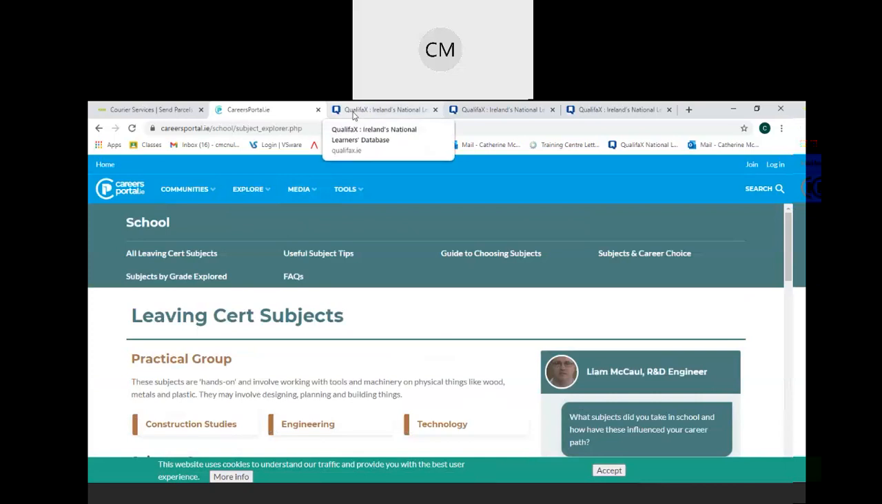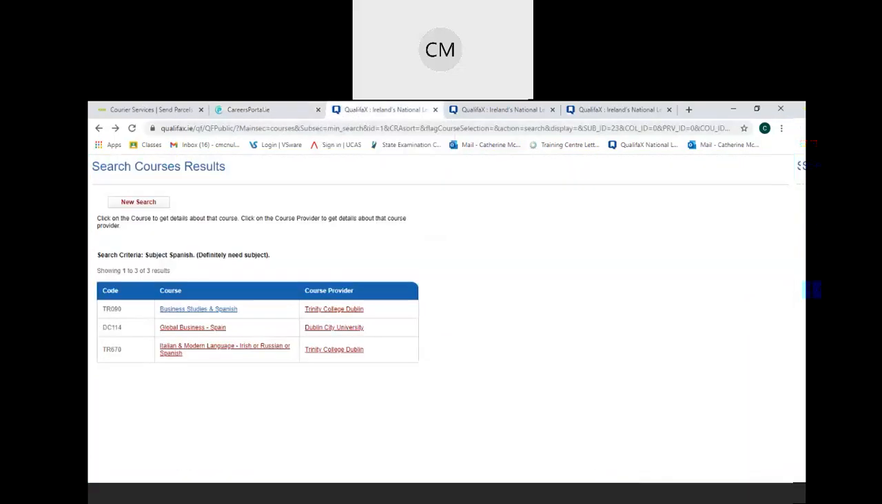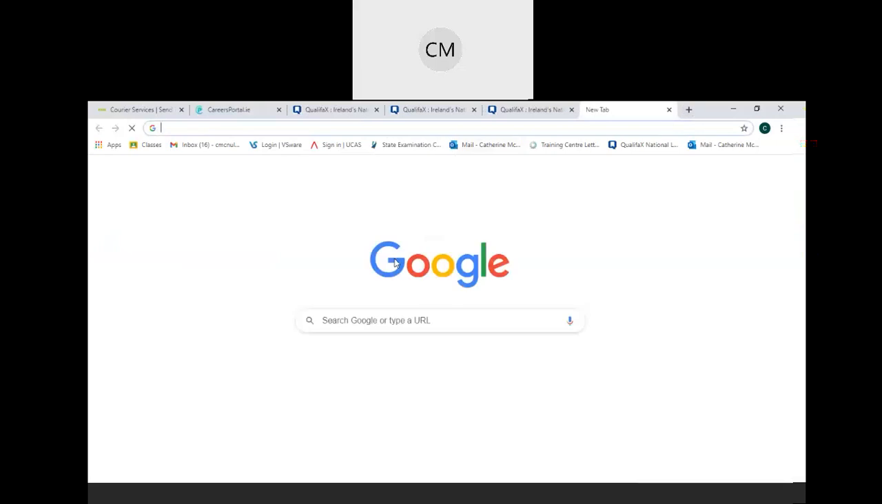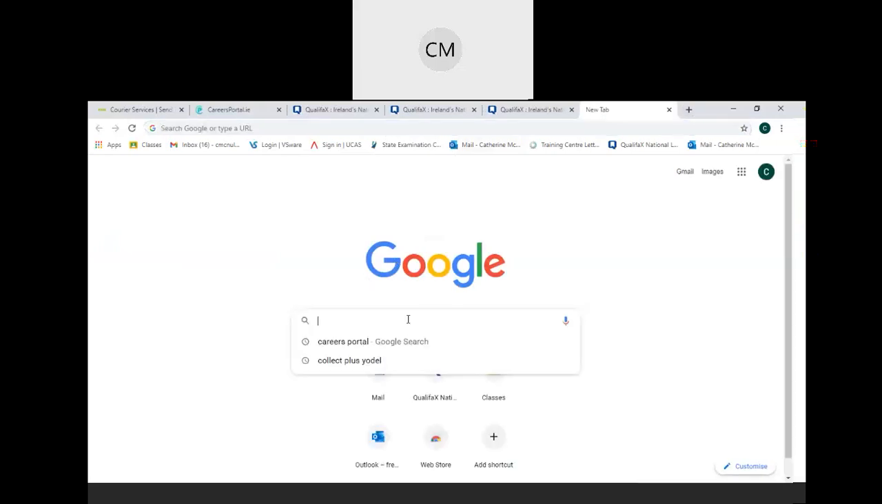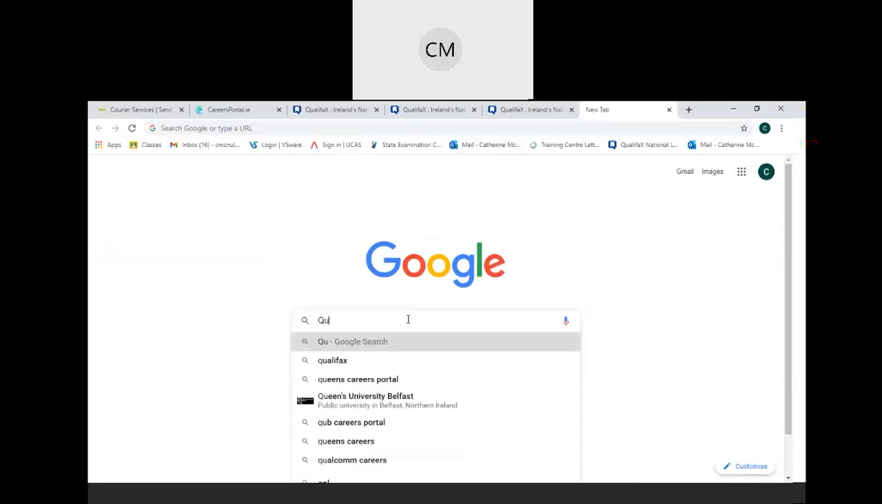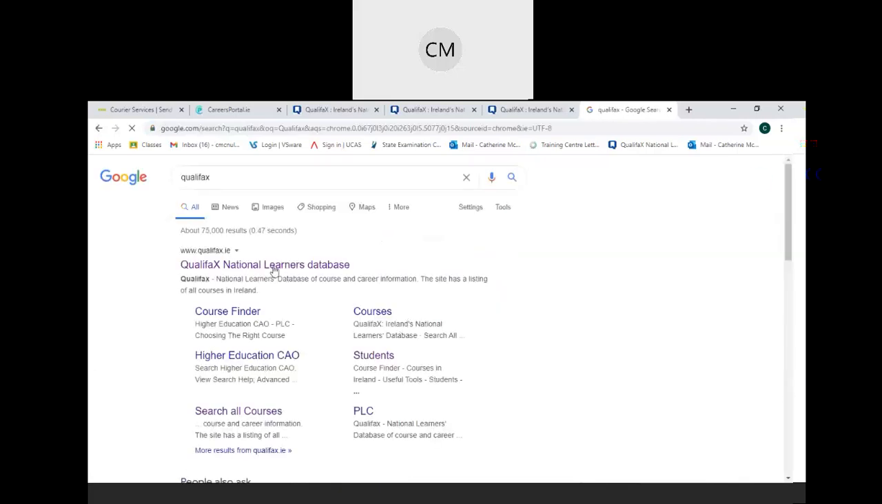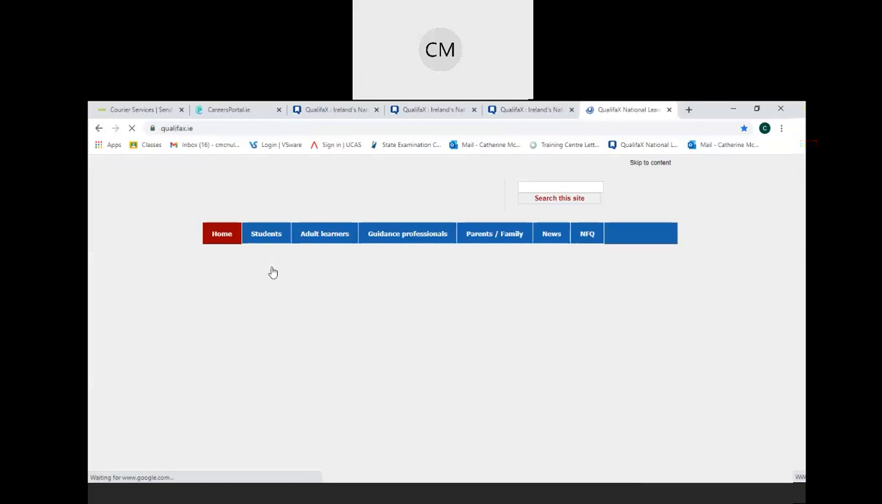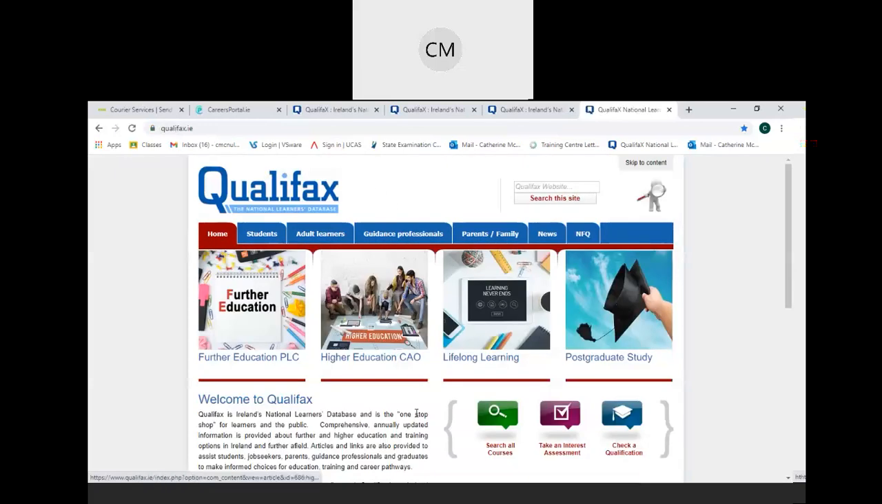So another website then that you can go to, I just open a new tab, and you can just type it into your Google search or in your toolbar at the top. So Qualifax, qualifax.ie. So this is the National Learners Database. So this is what the Qualifax homepage looks like. So at the moment, again, you can see lots of things on here. Information for parents and family, information for students. You can do a course search, but at the moment, you want to focus on your subject choice.